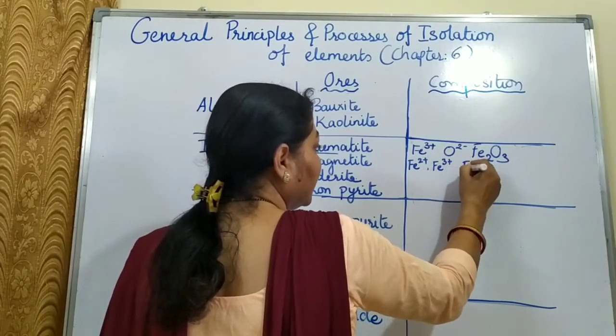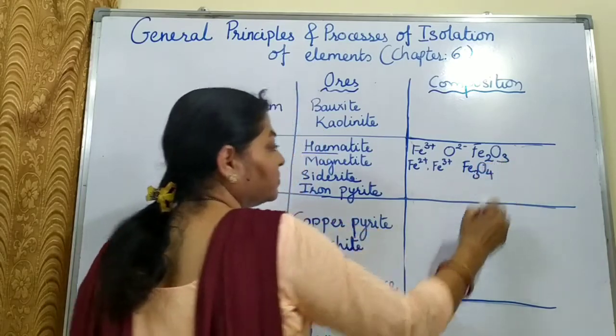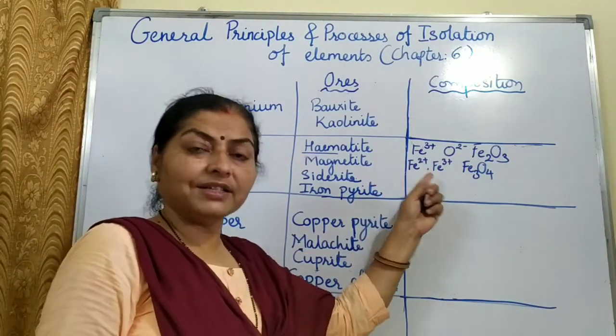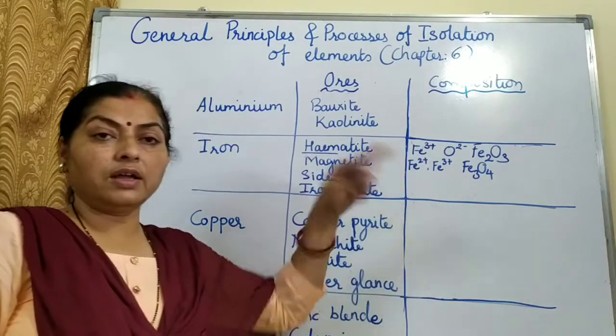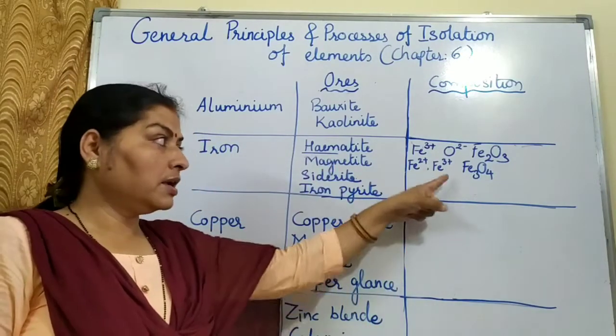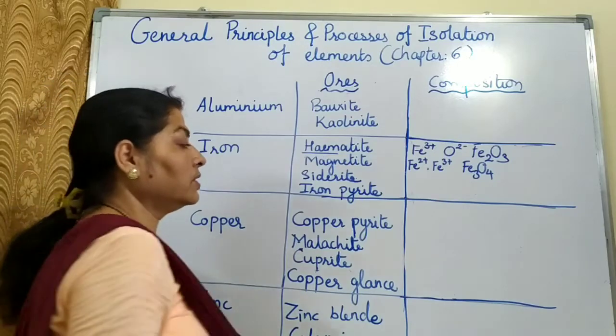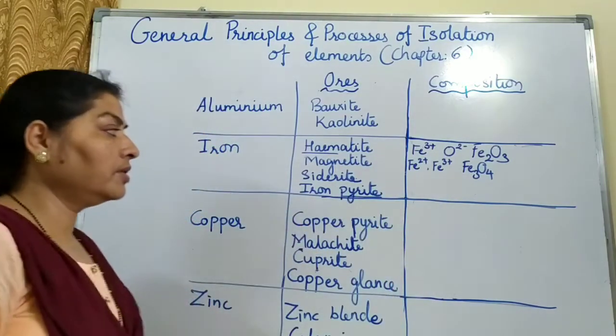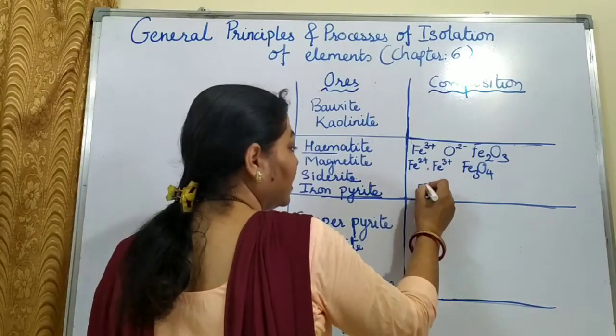So the formula will be Fe3O4. You combine the 2 formulas of oxide of ferrous and ferric, FeO and Fe2O3, make a total, it becomes Fe3O4. Then pyrite, remember pyrite is a sulfide ore, so it will be FeS2.